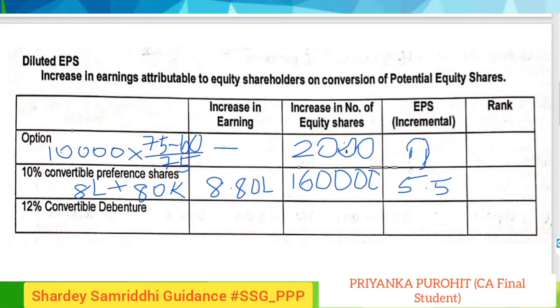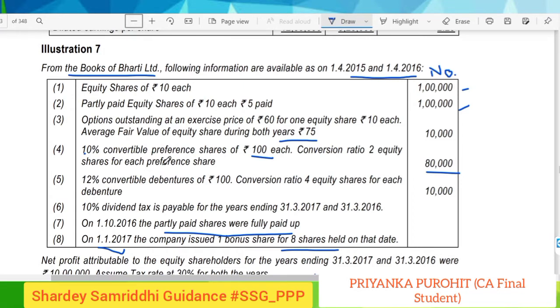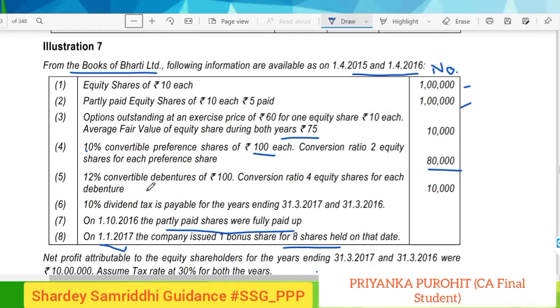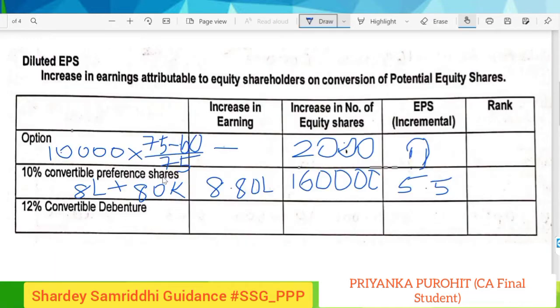Now we will consider the convertible debentures. In this, what will be the increase in our earnings? It will be interest net of tax, because the tax shield will be our expense which we have to deduct. So first the interest would be 12% on 10 lakhs into 100, so here the interest would be 1,20,000. From 1,20,000 we have to minus this tax shield of 30%, so it will give us 84,000. So net earnings will be 84,000.